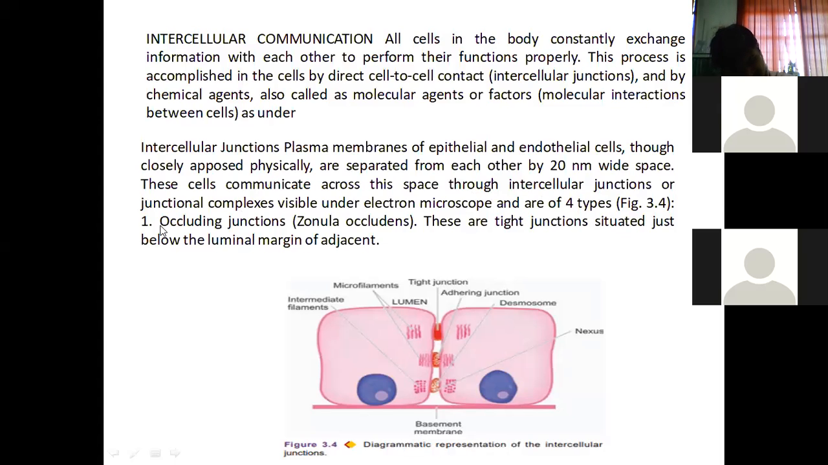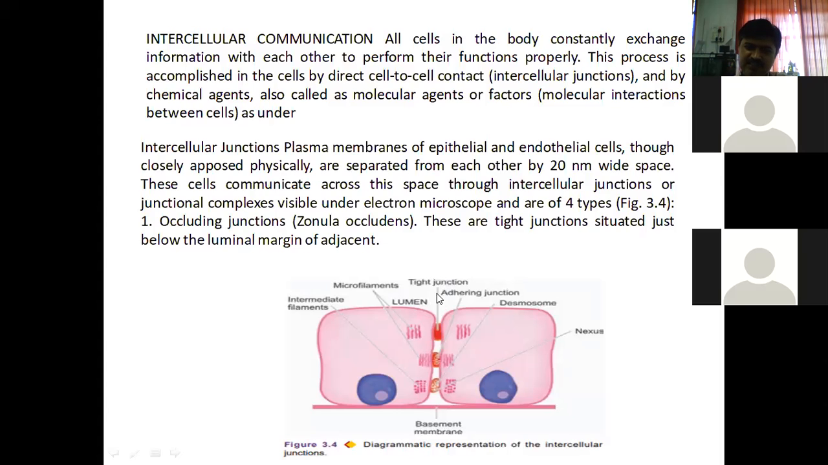The first type is occluding junctions, which we call zonula occludens. Remember the name: occluding junctions or zonula occludens. These are tight junctions situated just below. You see this particular name. Can you see the tight junction in this diagram? Yes, students, please reply.